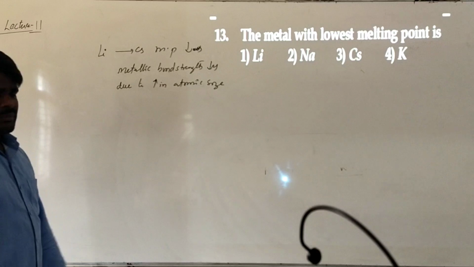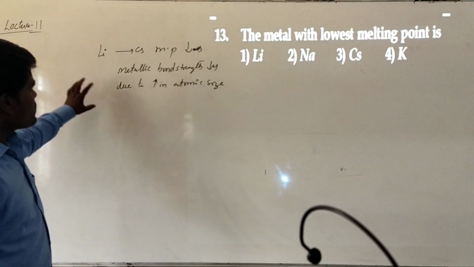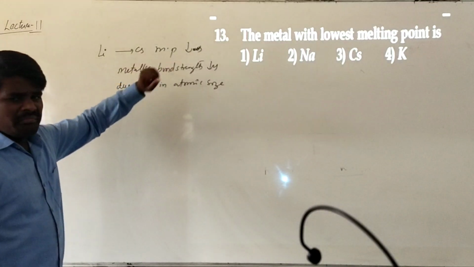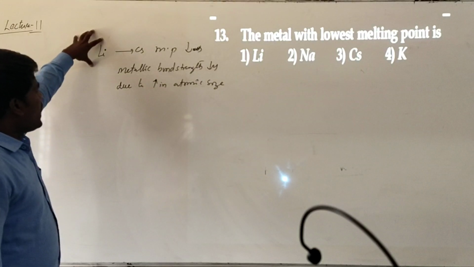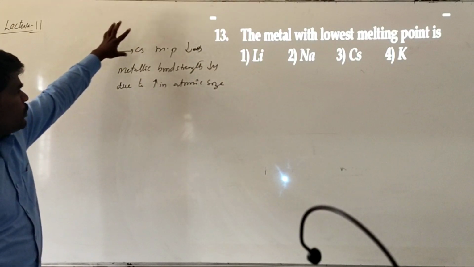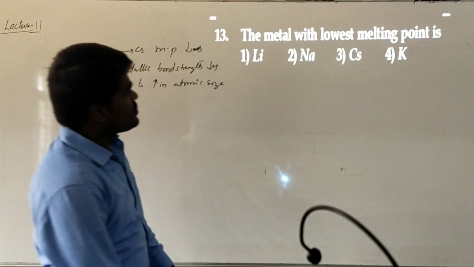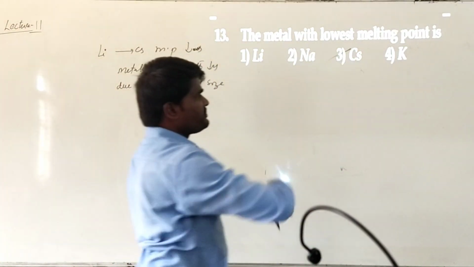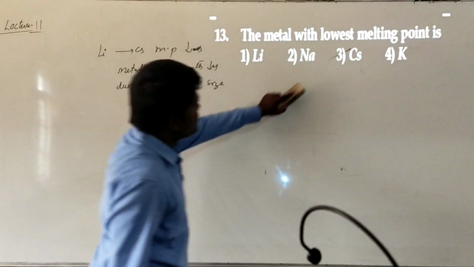Due to the decrease in the metallic bond strength, melting point decreases. The highest melting point is observed for lithium and the lowest melting point is observed for cesium. So your answer will be cesium. Right?